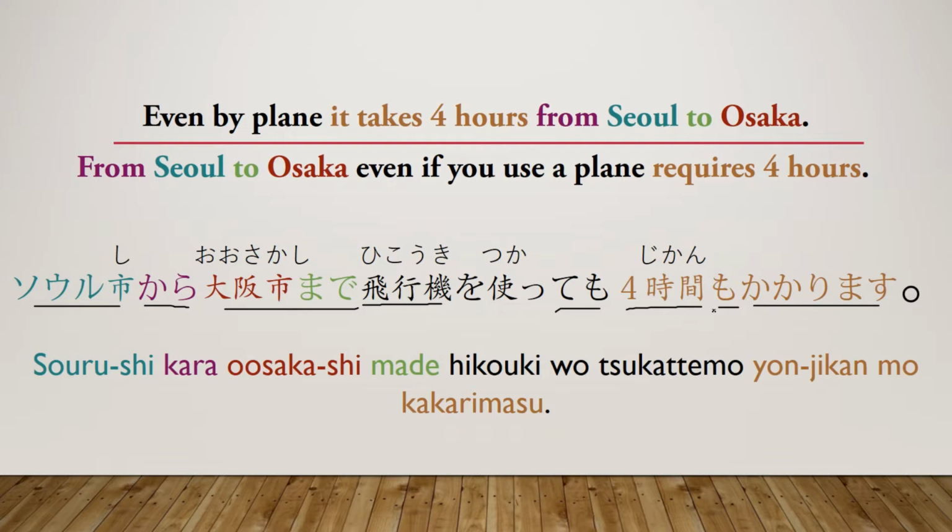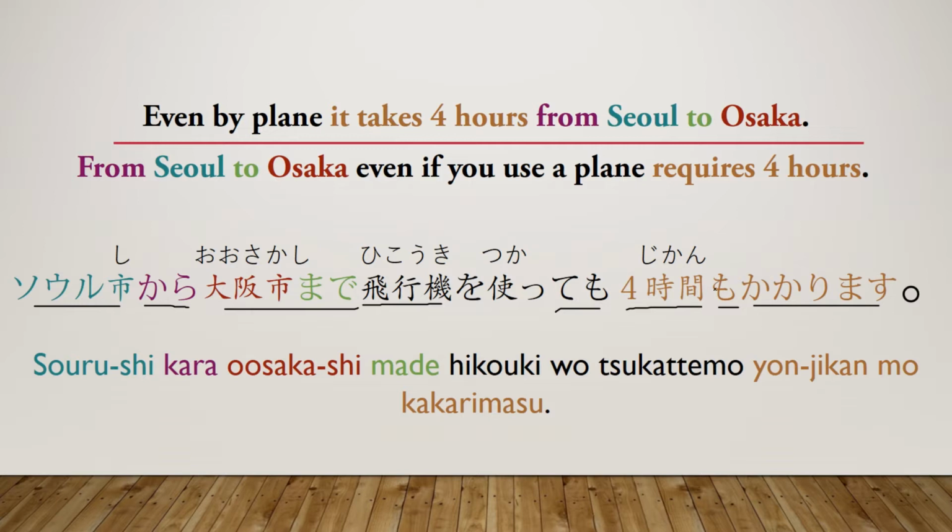So what this is kind of implying is that you're saying, even if I use a plane, it's going to take 4 hours. So by saying even if, you're kind of saying that you've eliminated other possibilities, like car or boat. And those are where the mo comes into play. Because it's not just a single instance. It's not just the plane, it's going to take 4 hours to go by plane. By saying even if, you're saying out of all the options, you're using the fastest option. So there are multiple options, but even if you use the fastest option, it's still going to take 4 hours.